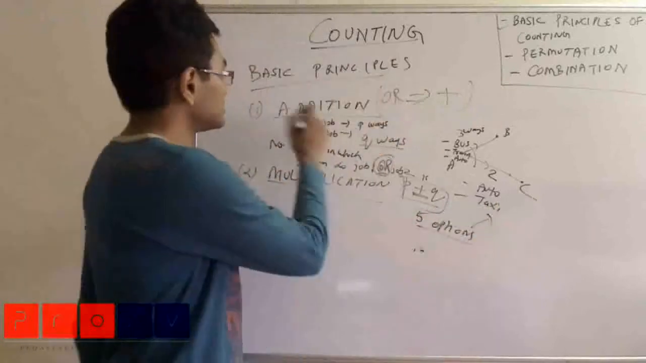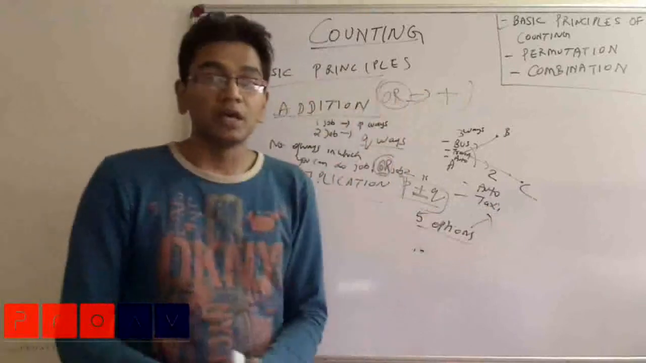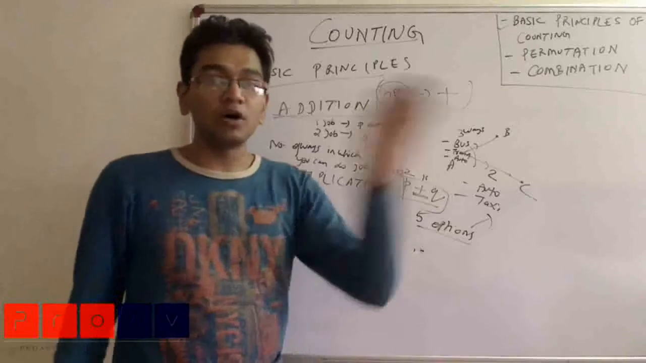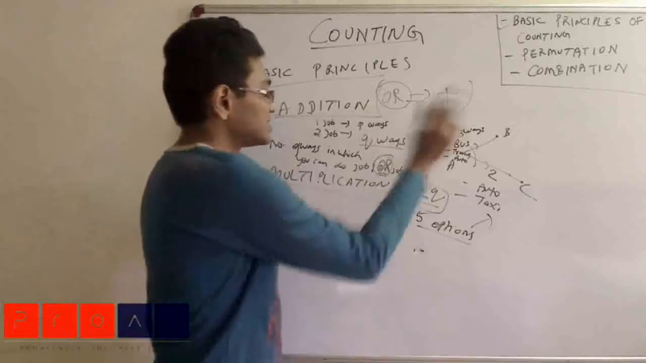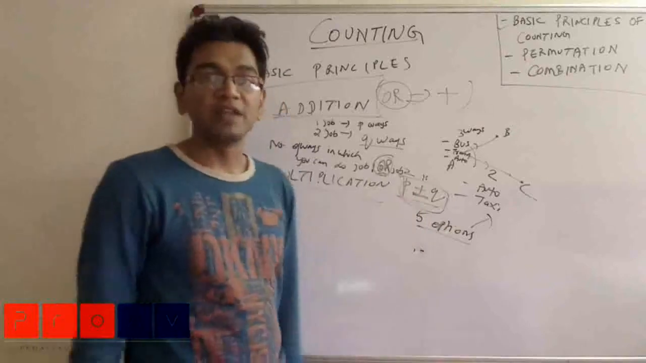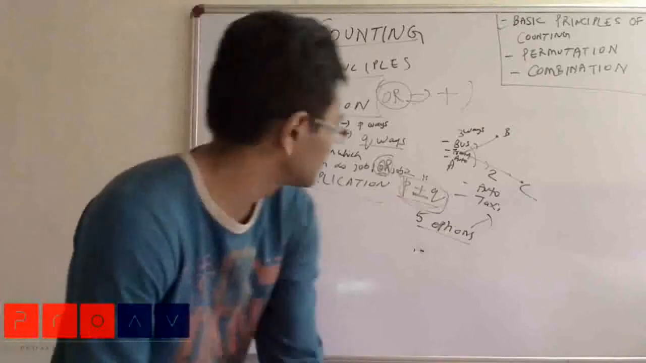That is the basic principle of addition. This is the most important thing. Whenever you have a choice, that is, you have to do this or this, you have to do one job or a second job, then the number of ways in which it can be done is equal to P plus Q, which is the addition of the two. Okay, so let me just erase it.